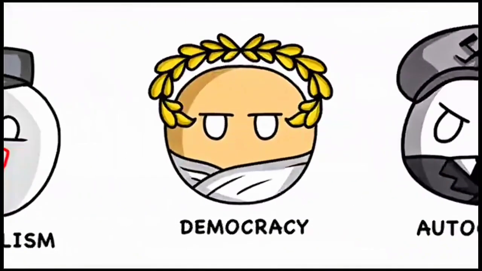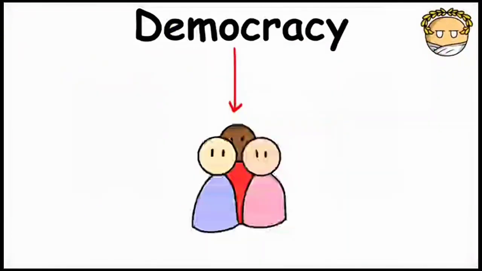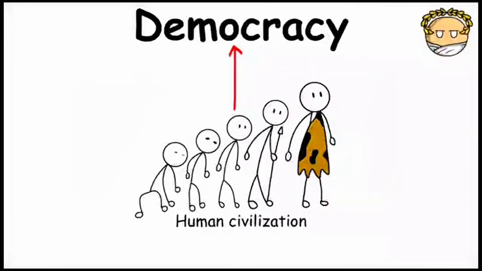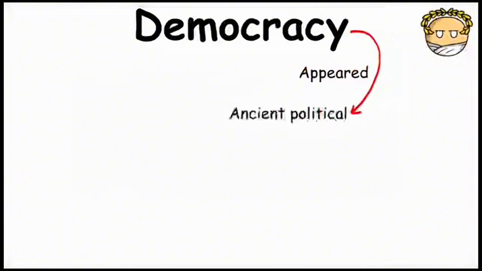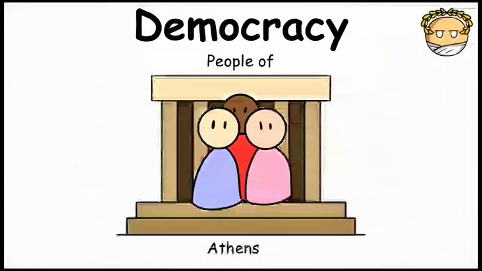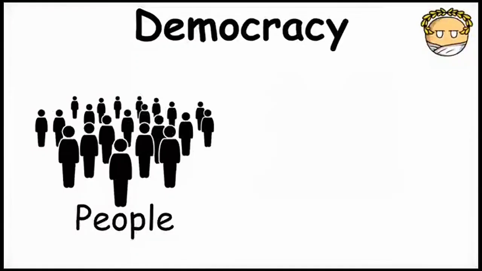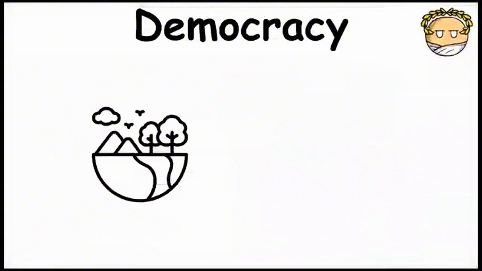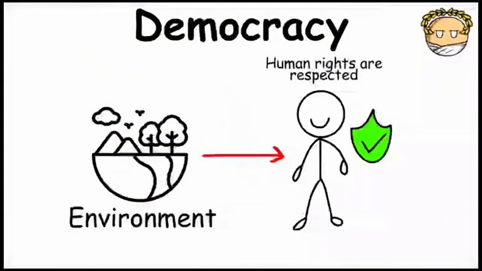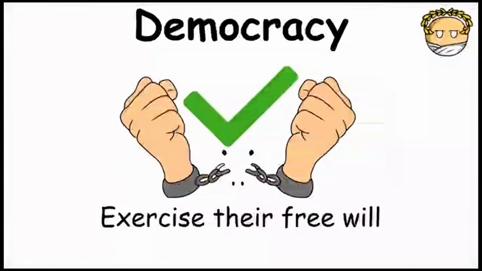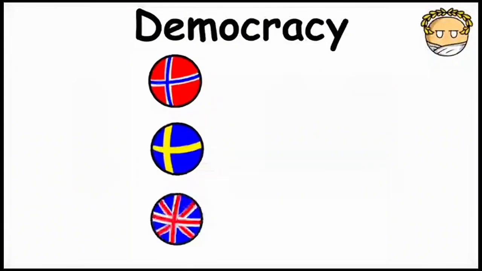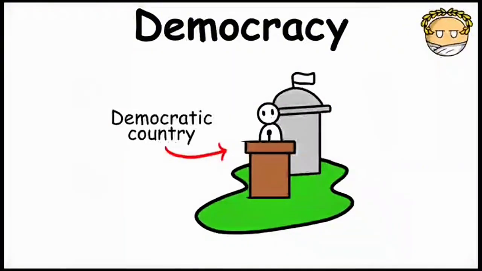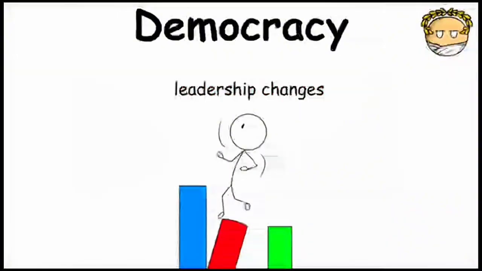Democracy. A democracy is when a country believes that the citizens are the supreme rulers of the nation. Democracy is as old as human civilization itself, but first appeared in the ancient political and philosophical teachings of the people of Athens. In a democracy, the people are the ones who determine the leaders and the laws of the land through a majority vote. It also provides an environment wherein fundamental human rights are respected and the people are allowed to exercise their free will. Some of the most democratic countries in the world include Norway, Sweden, and New Zealand. However, the problem in a democratic country is that it can be too unstable due to constant leadership changes.